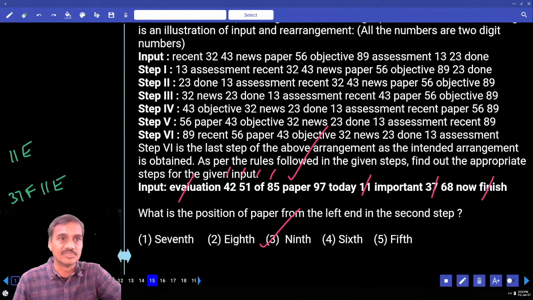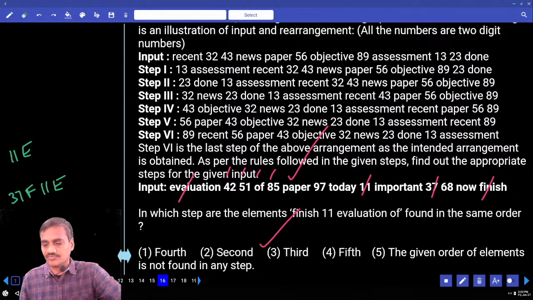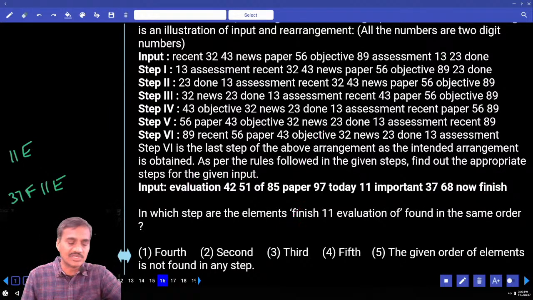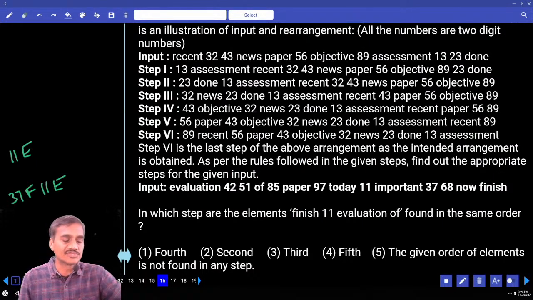No, in this method. Then number 16th one. Which step are the elements finish, 11, evaluation found in the same order? Now finish and 11, evaluation are found in the same order.